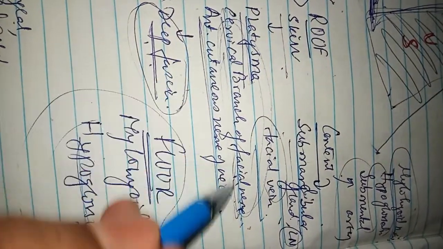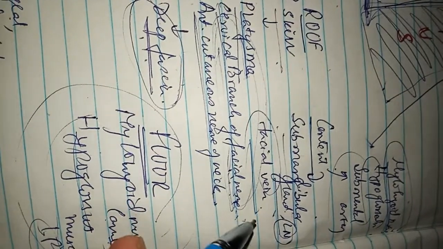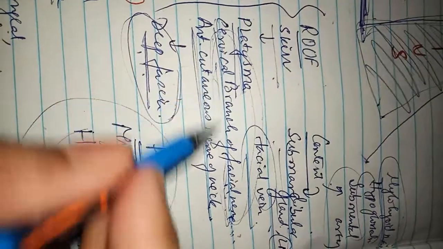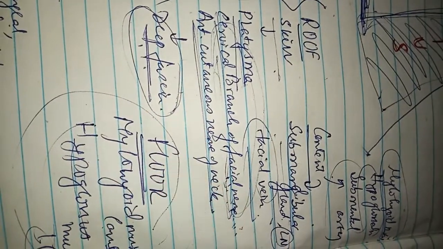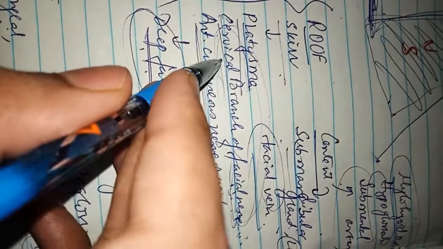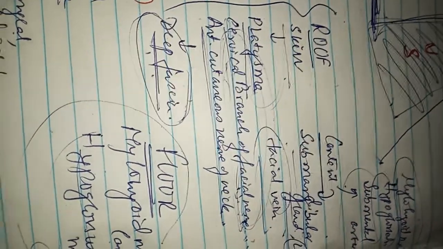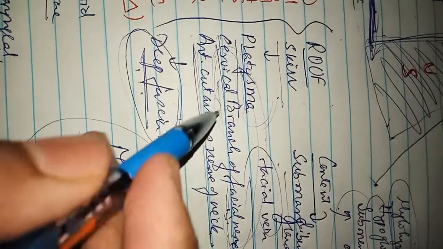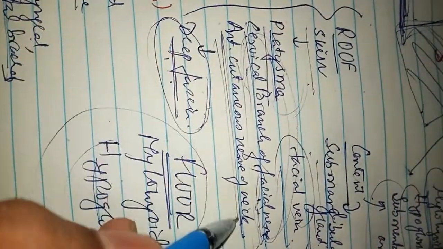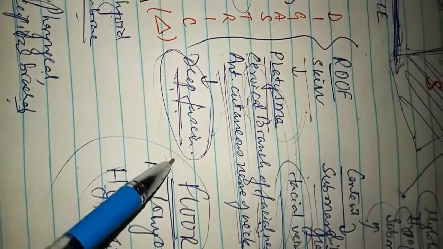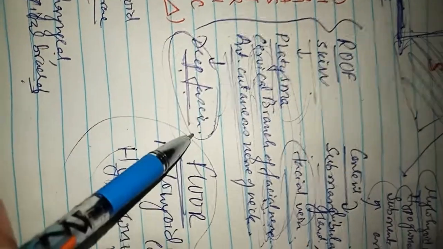In parotidectomy the cervical branch of the facial nerve may be cut, causing palsy of the platysma muscle. The anterior cutaneous nerve of the neck, which supplies the skin of the neck, and the deep fascia are also present in the roof.